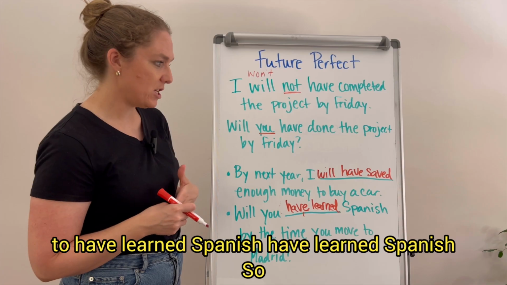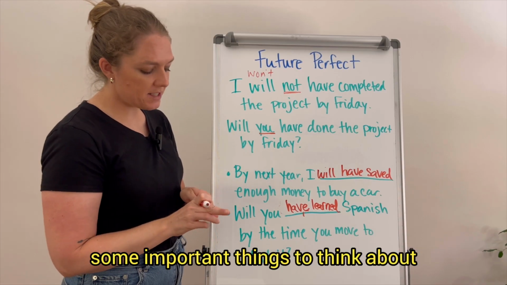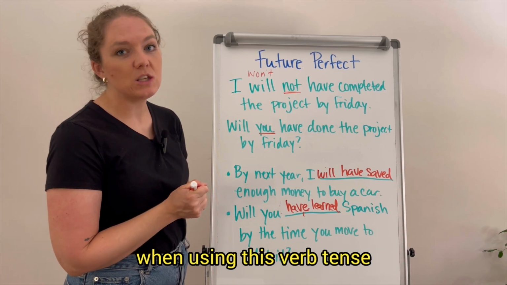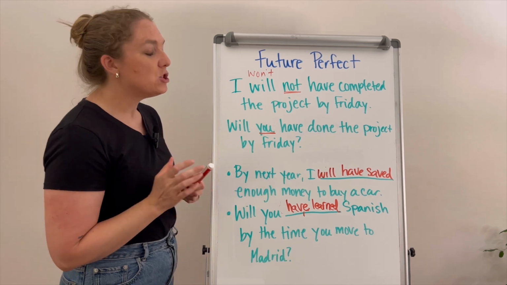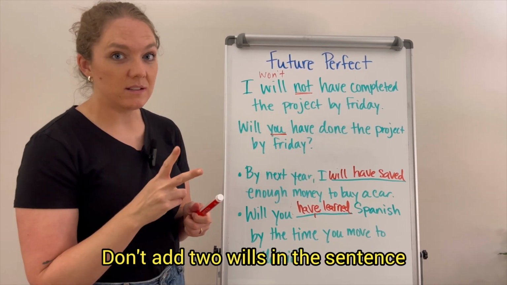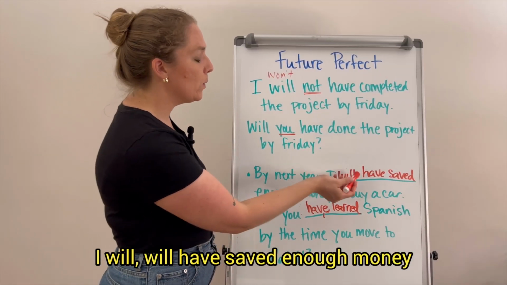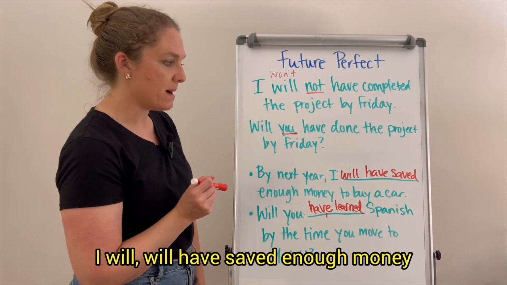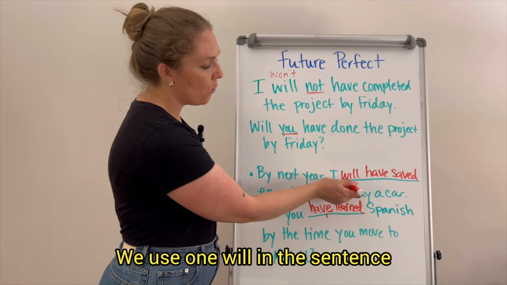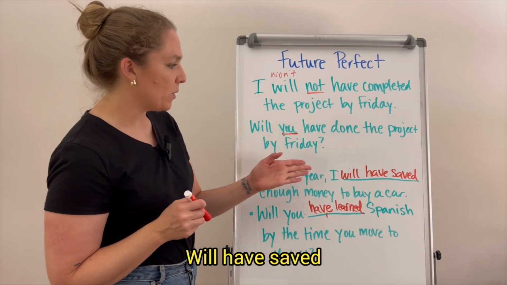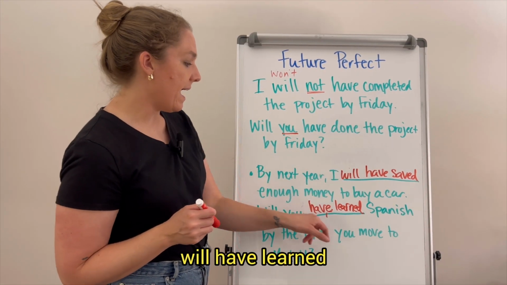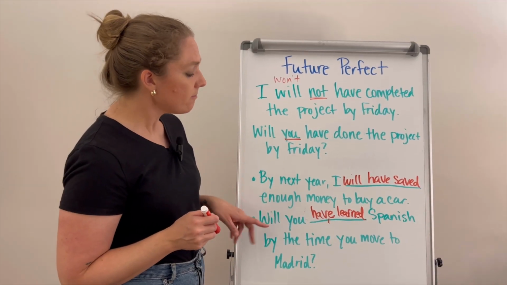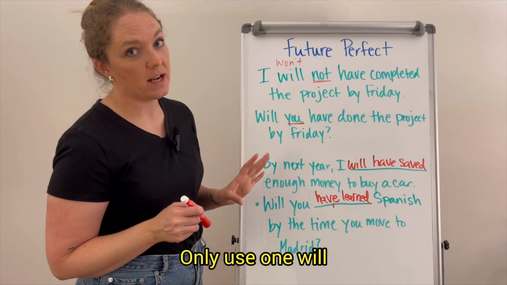Have learned Spanish. So some important things to think about when using this verb tense. Don't add 2 wills in the sentence. I will have saved enough money. We use 1 will in the sentence: will have saved, will have learned. Only use 1 will.